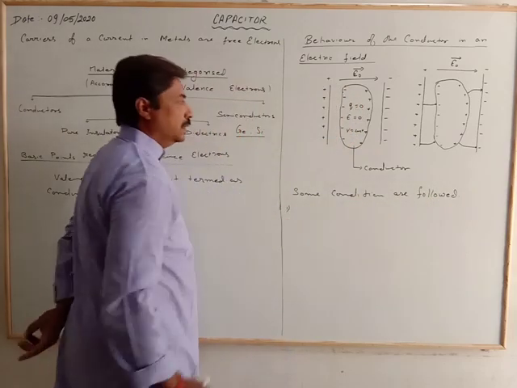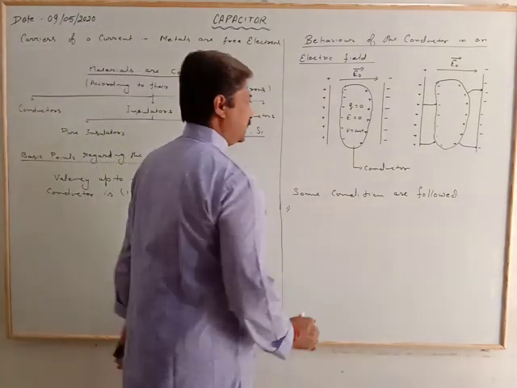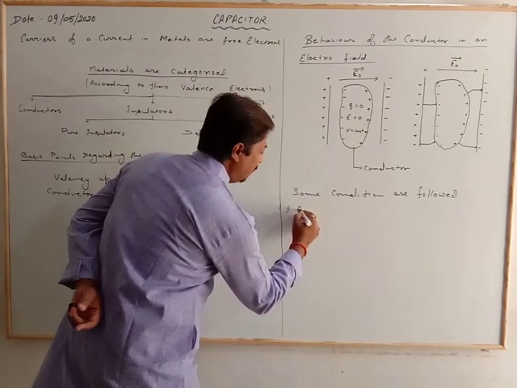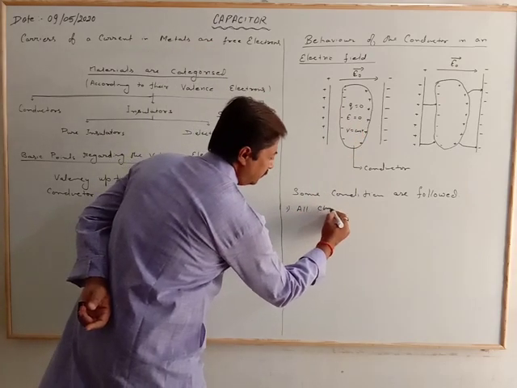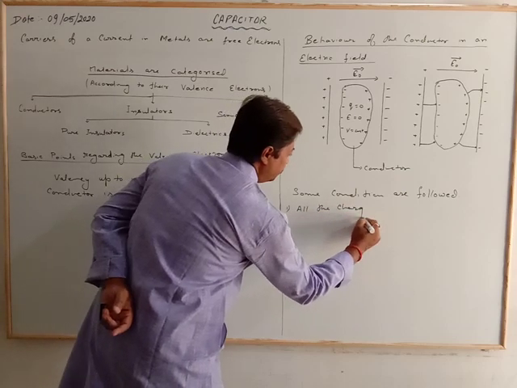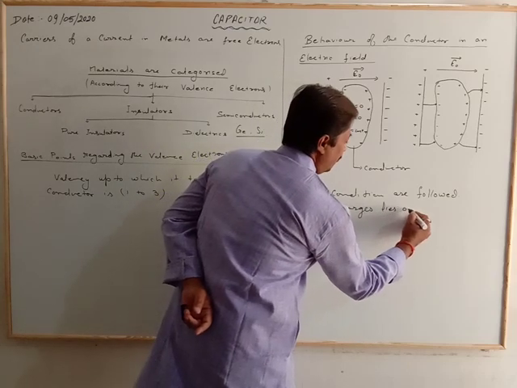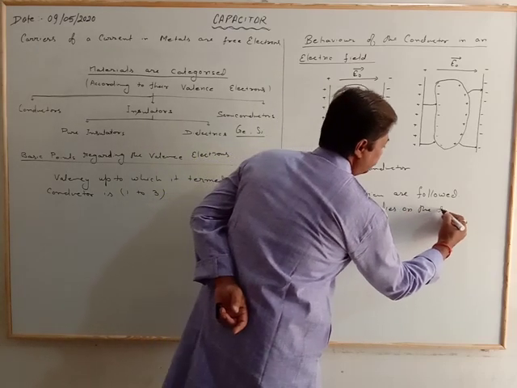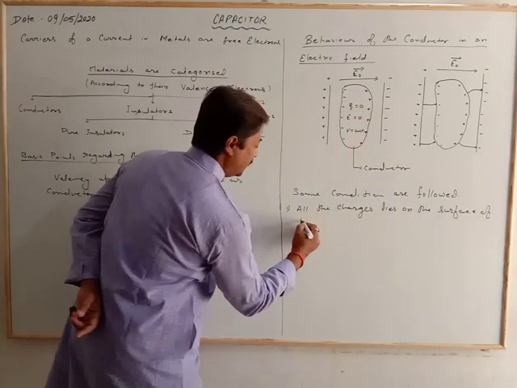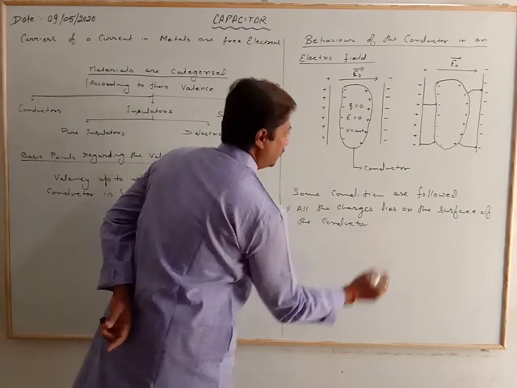Number one, all the charges lie on the surface of the conductor, so inside the conductor there are no charges.